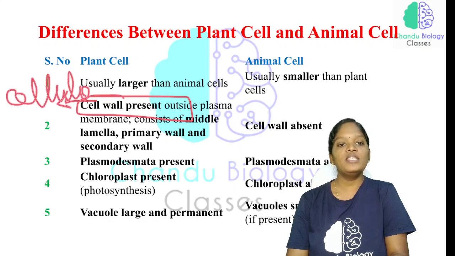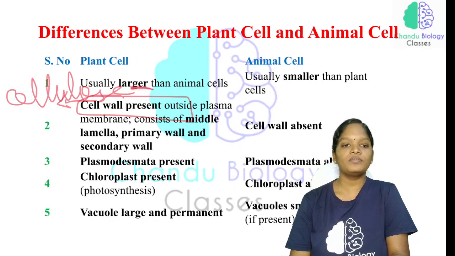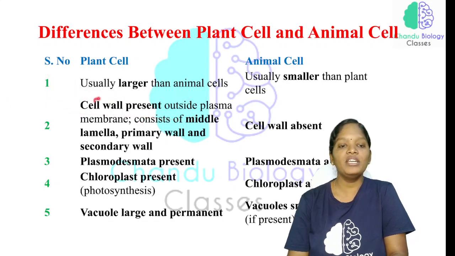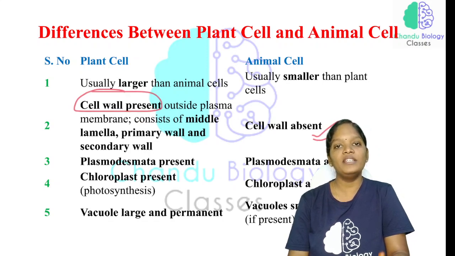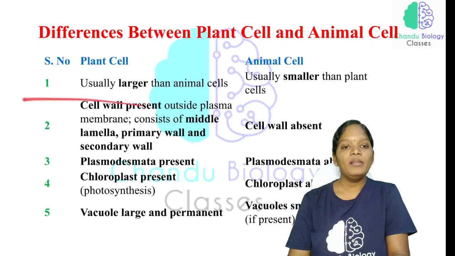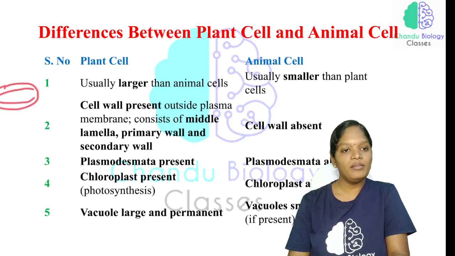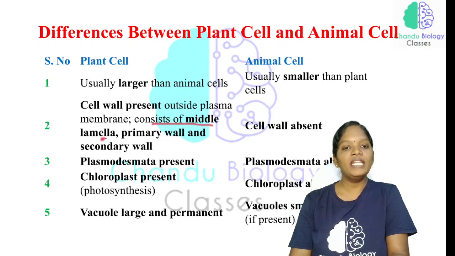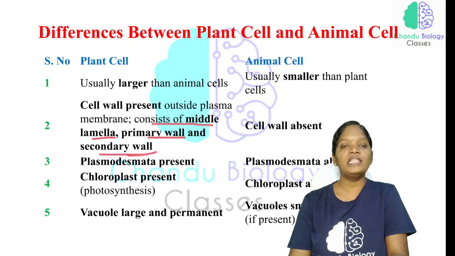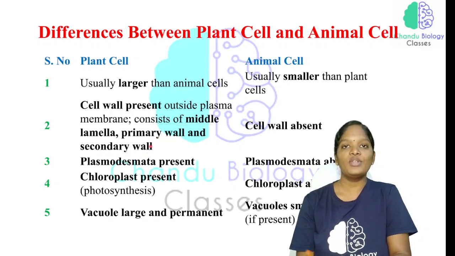The cellulose and hemicellulose, cross linking with each other, form the cell wall in the plant cell, but it is absent in the animal cell. Outside the plasma membrane, plants have a cell wall, but we have only the cell membrane, not a cell wall. The wall consists of the middle lamella, primary cell wall and secondary cell wall together. That is why trees are very strong: their cell wall is made up of cellulose and the lamellae.